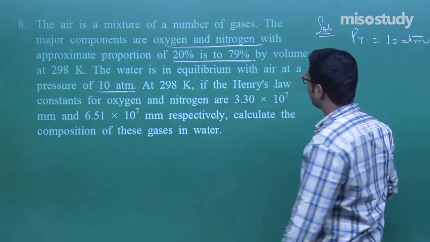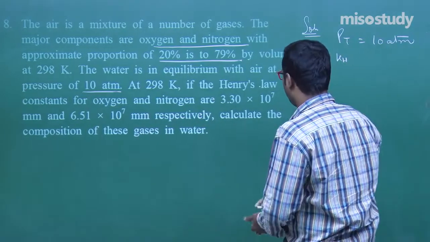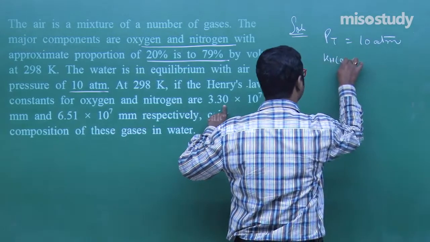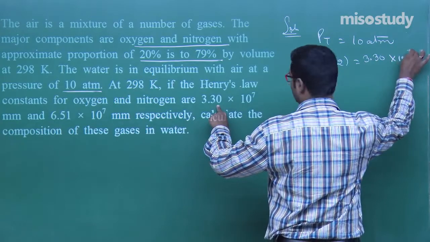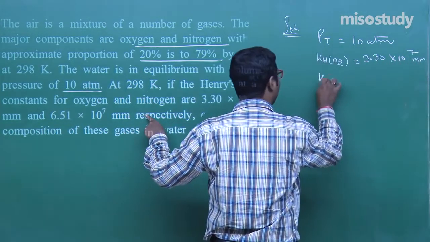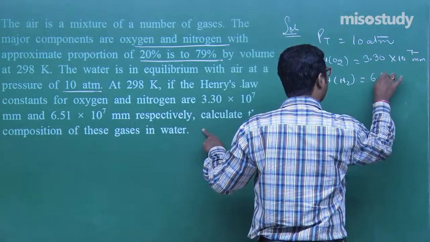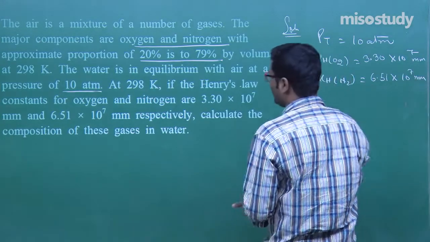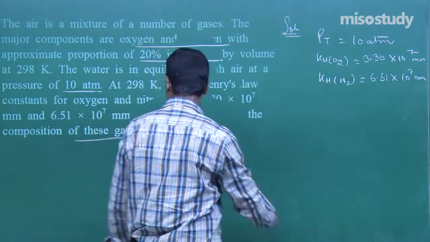Now the Henry's law constant KH for oxygen is given here as 3.30 into 10 to the power 7 mm, and for nitrogen it is given here as 6.51 into 10 to the power 7 mm. Calculate the composition of this mixture.